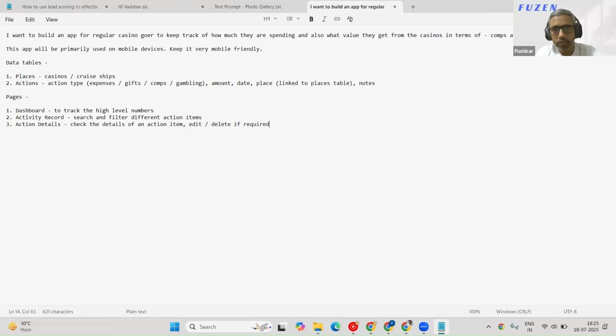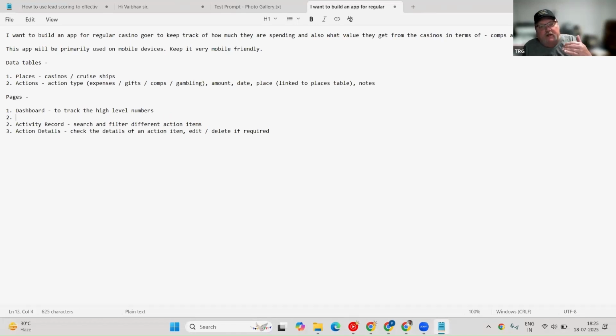Yeah, so you're right. I did miss that. We need a place to add the action item. So we could add it on the dashboard, or we could add it on this page, or it could be a new screen. What do you think? When I sketch this out, I normally have a tab to add, change, delete a place, a tab to add, change, delete an action, and then a tab where I record the activity, right?